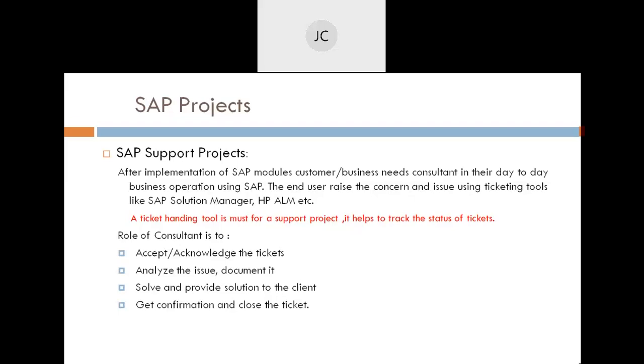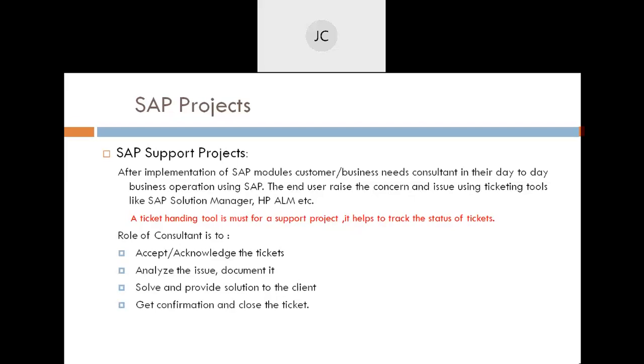And as a consultant, what do we do when some issue comes up in the production system? A ticket, right? The user will raise the ticket, which will come to the power user in the process, right? Why are they there? They need to validate whether the issue raised is SAP relevant, or whether they have a data entry issue. They might not have entered some data, or they might not have followed some particular steps, right? Because many times, due to lack of awareness, users raise tickets. So super users or power users come into the picture to do that.